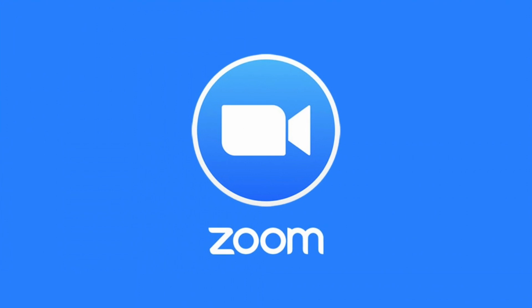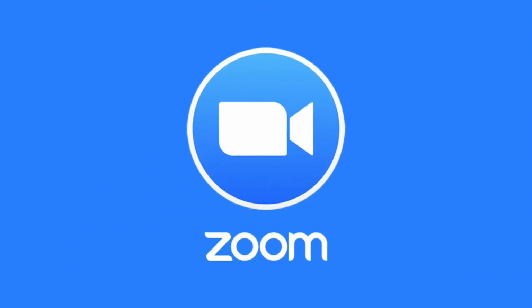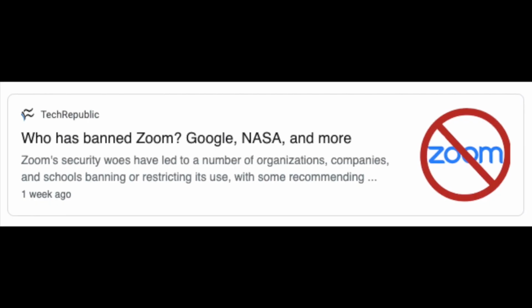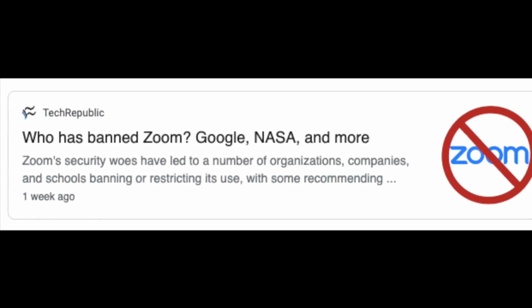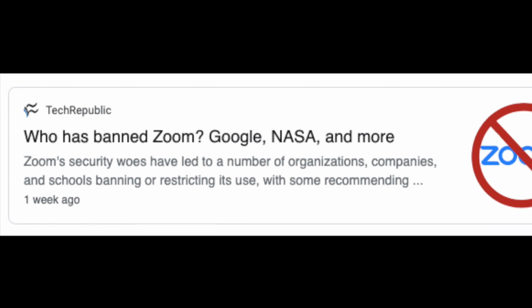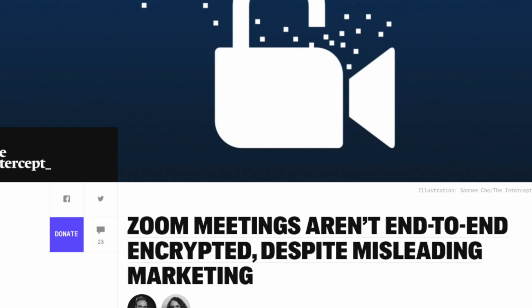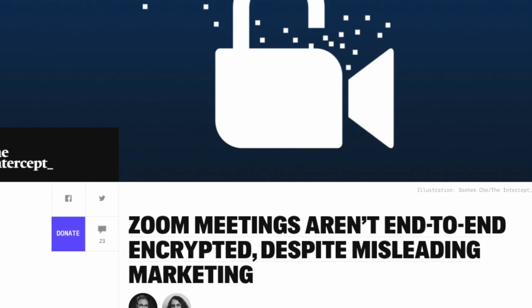Zoom is a video conferencing software that also has chat features, and anyone from universities to government ministries are using it. Despite this popularity, a lot of companies and governments have banned the use of Zoom for internal affairs, including Google, NASA, SpaceX, and the Australian Defence Force. These groups cite a misleading advertisement on Zoom's part.